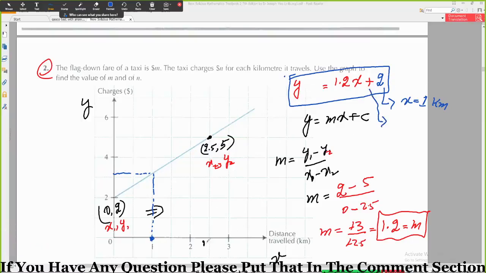Like in this case it is given, but here it is not. For 1 kilometer, the taxi charges $n, and y is your charges in dollars.